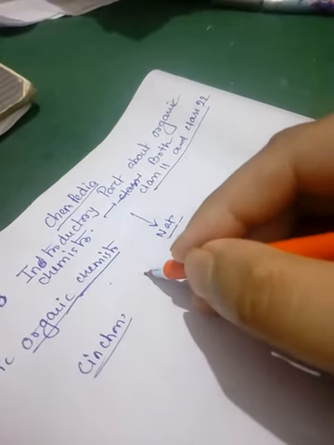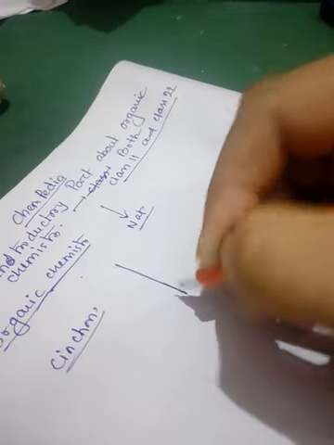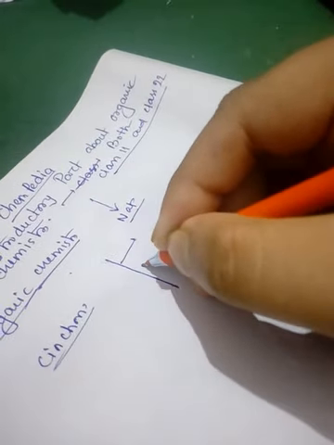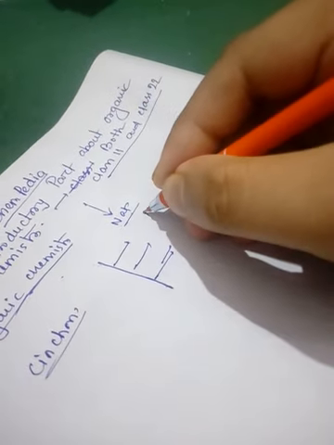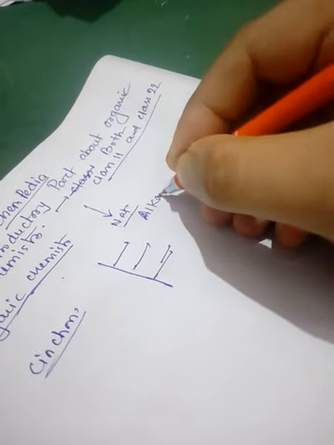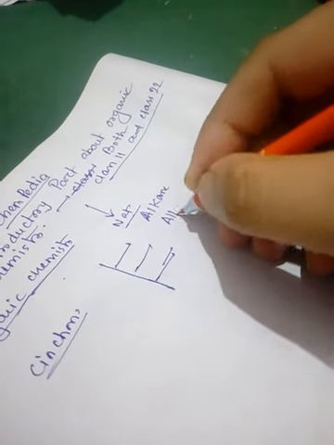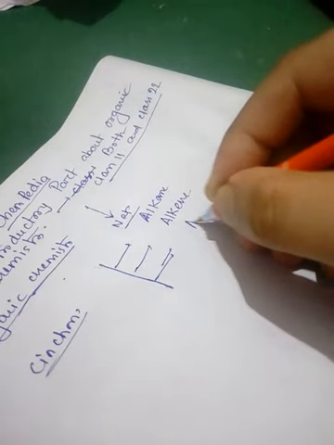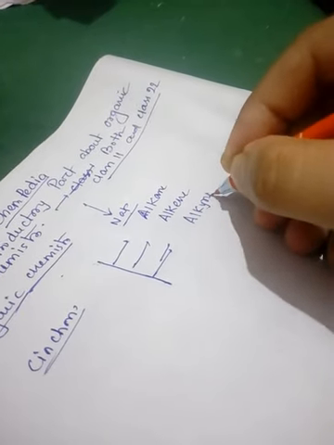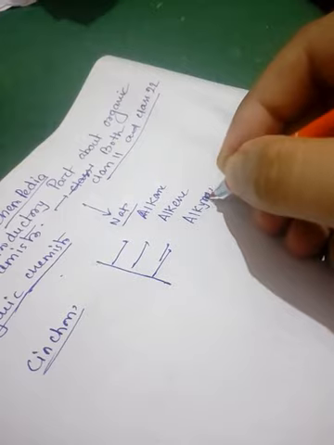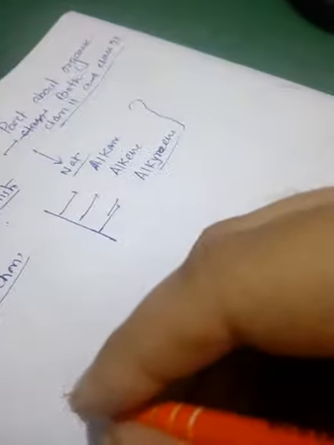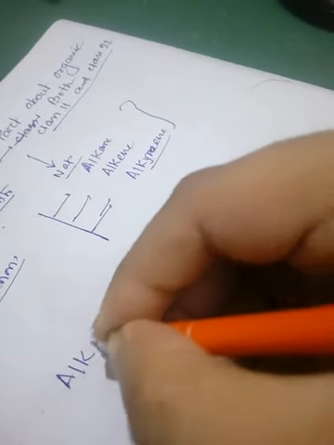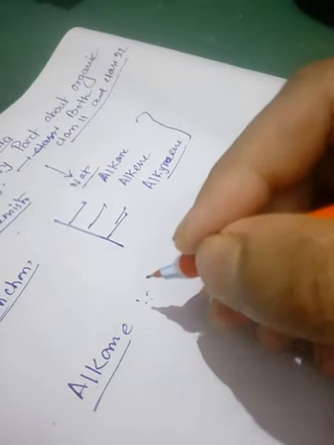Now, in order to know the basic organic chemistry, we have to know about the three parts of organic chemistry. There are three types of molecule in organic chemistry. One is alkane, another is alkene, and the third one is alkyne. Now, what about these three parts? First, let's discuss the alkane.